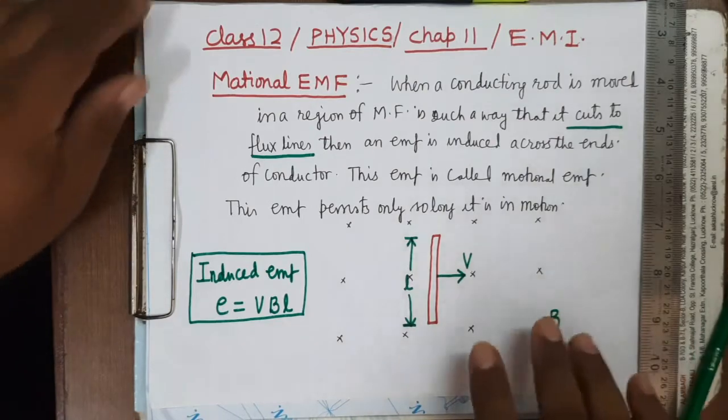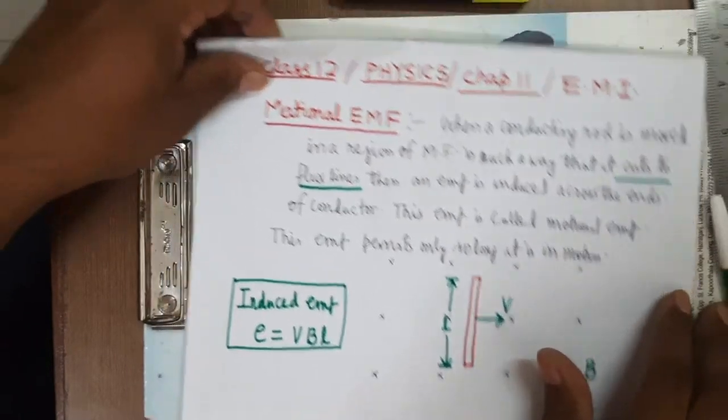Now see here what will happen, why EMF is inducing. So you can see here on the next page I am drawing the diagram.